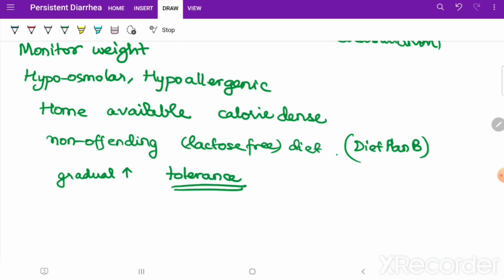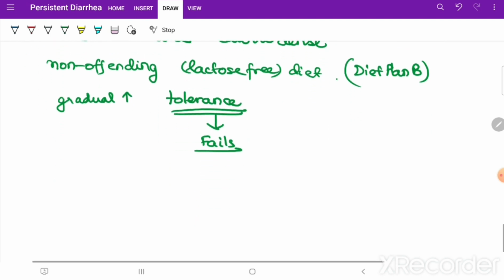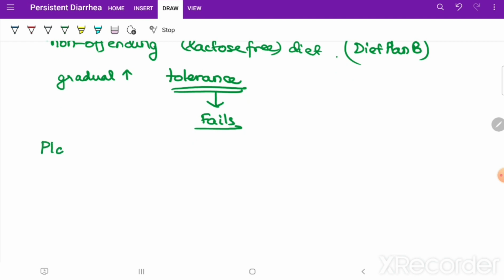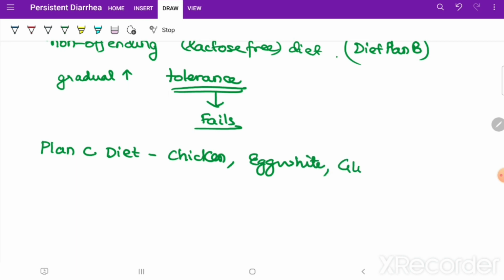Okay, now sometimes what happens is tolerance fails, or sometimes with this plan B diet nothing works. So at that time you will go with plan C diet, and plan C diet is made of chicken, egg white, glucose, and oil, that is sugar and oil.